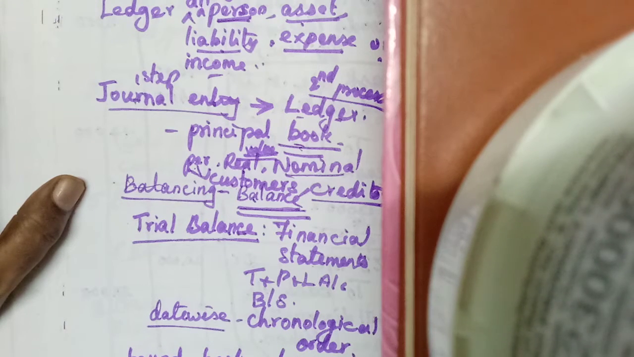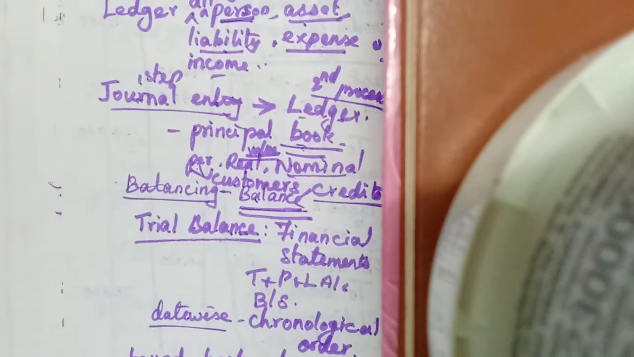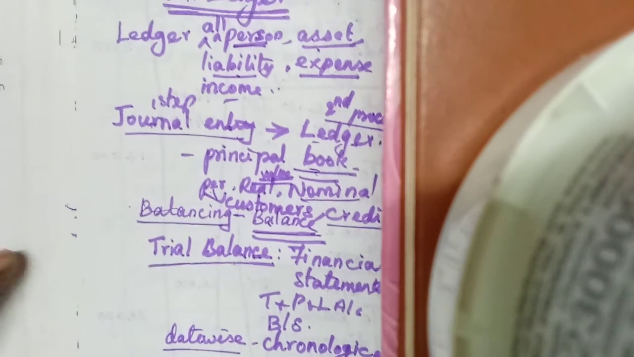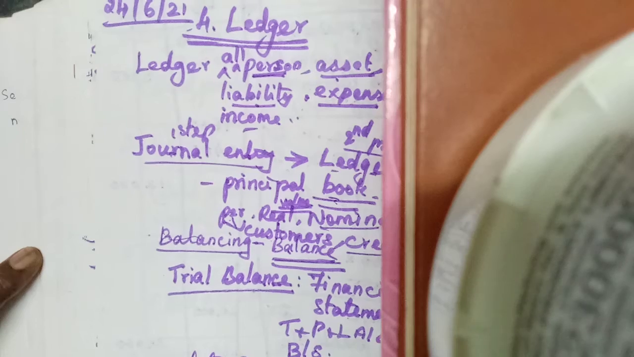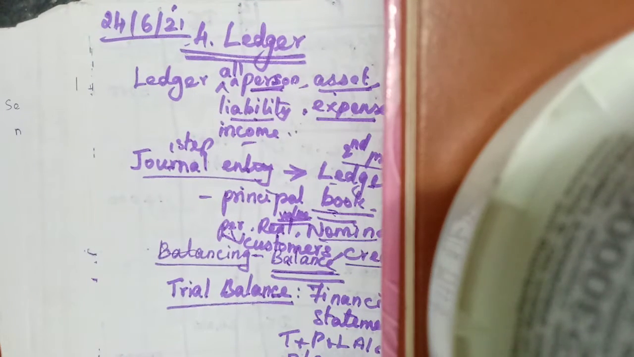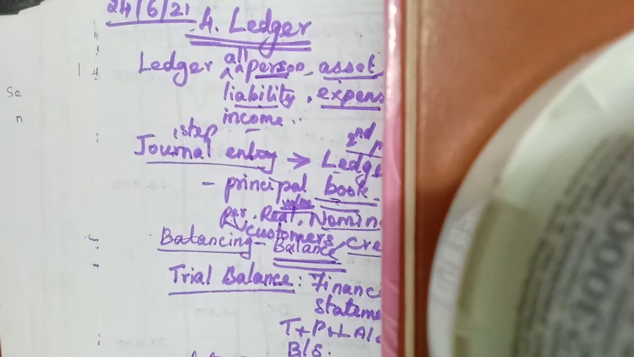So, from July onwards, we are planning to conduct Zoom and video classes. For this, I have planned to take the fourth lesson again, from the beginning. So that fourth lesson is ledger. I have already taught it on the 24th of June, but I am starting once again.